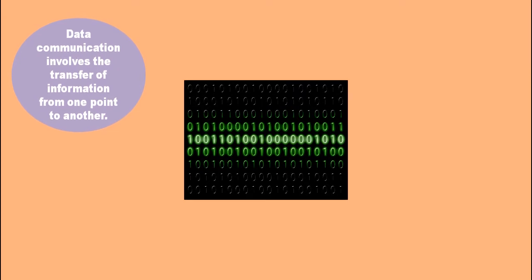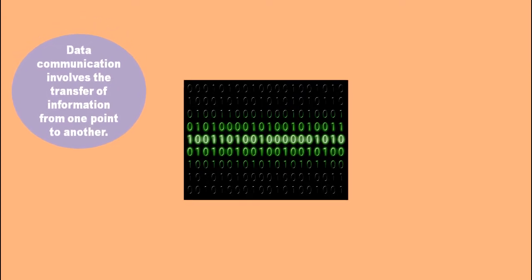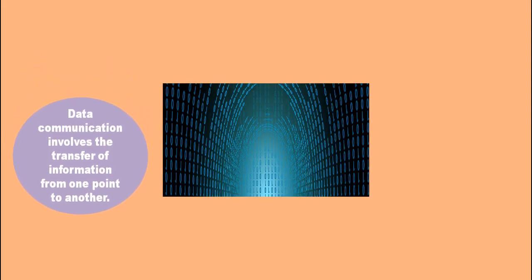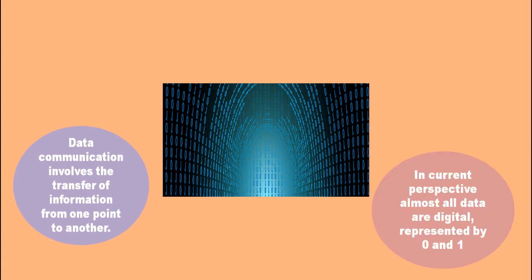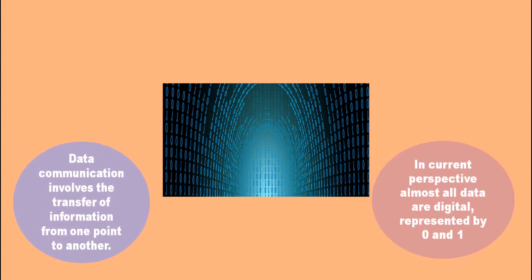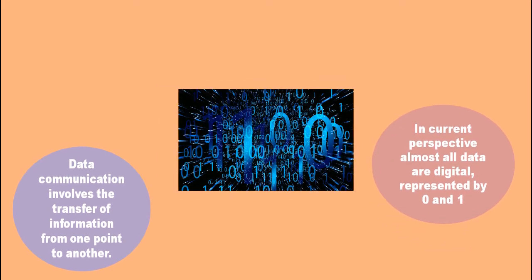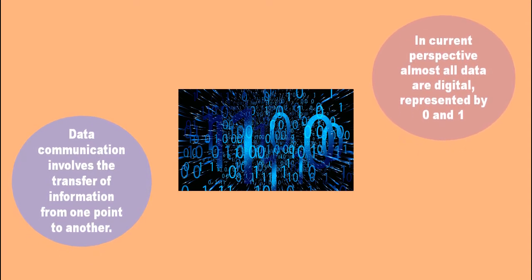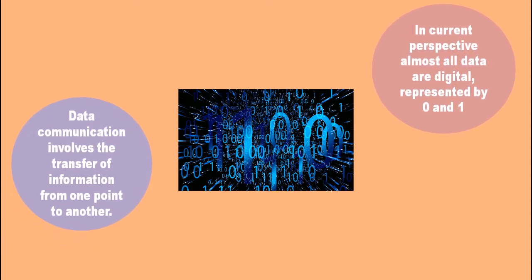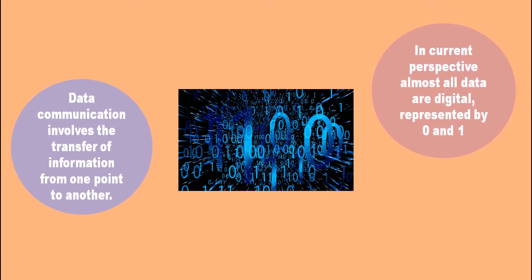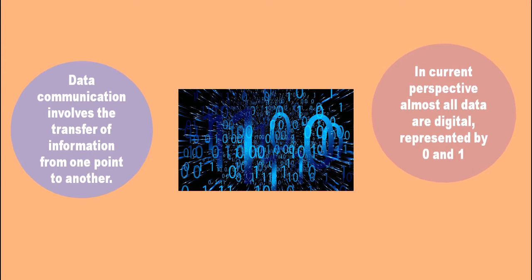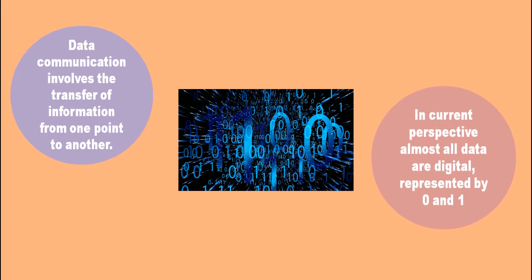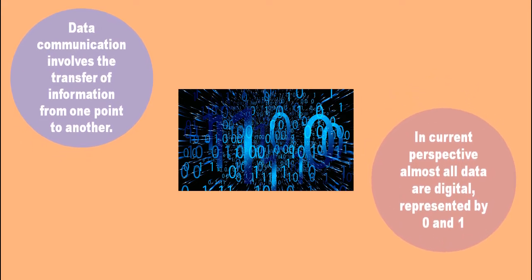So basically, when we are talking about communication, we are talking about data. We are talking about data communication, which involves the transfer of information from one point to another. With the advancement in the field of technology, when we talk of data, almost every time we are talking about digital data. In the context of digital data, data refers to information that is represented by a sequence of zeros and ones, the same sort of data as handled by computers. Modern instrumentation is almost wholly concerned with the transfer of digital data only.